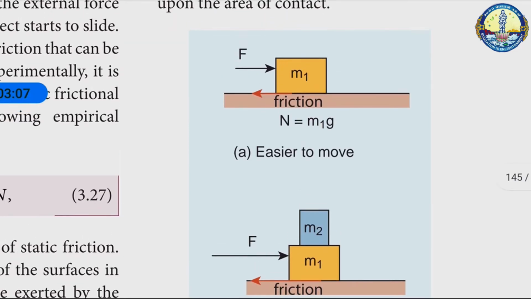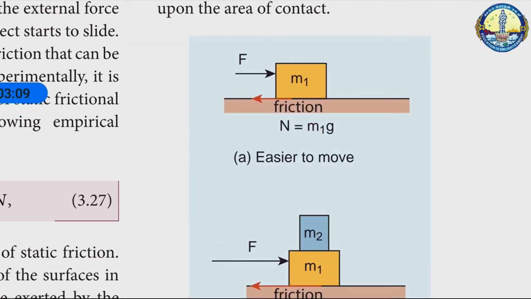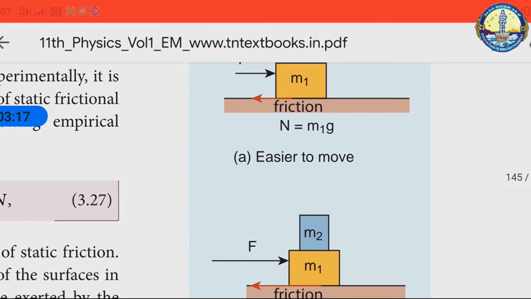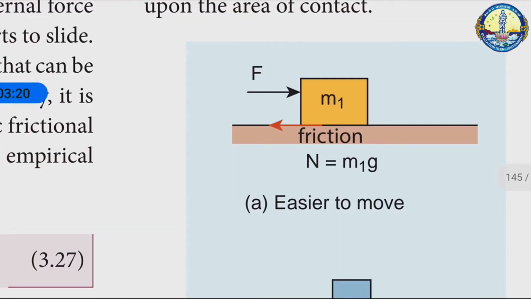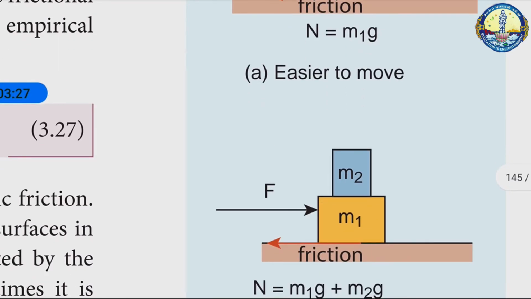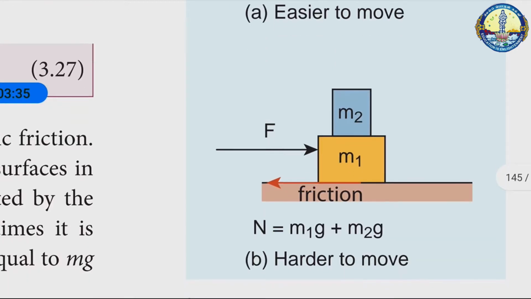Here we have mass m1 only. So if the friction force and the external force are both equal, the object will not move. If the external force F is increased, then the object will start to slide. It is easier to move because we have only one object, that is m1. But in case m1 is pressed by m2, the gravitational force and the normal force are increased. Here the N value is m1g plus m2g. So we need more external force to move these two objects. So it's harder to move.